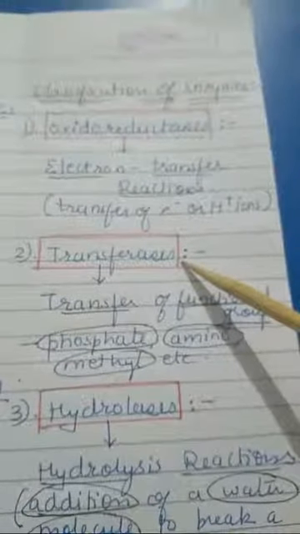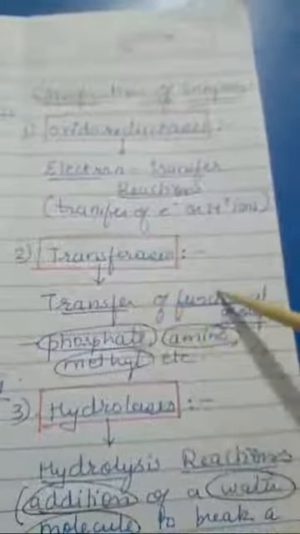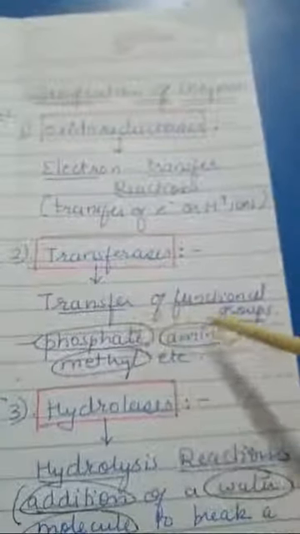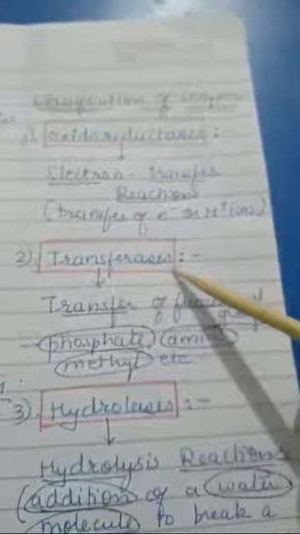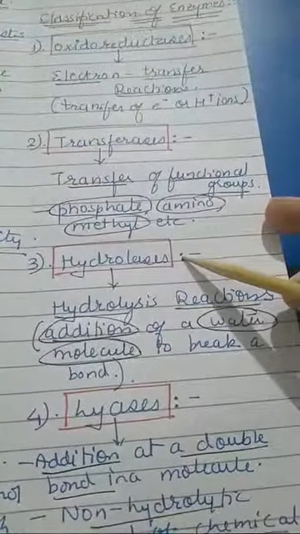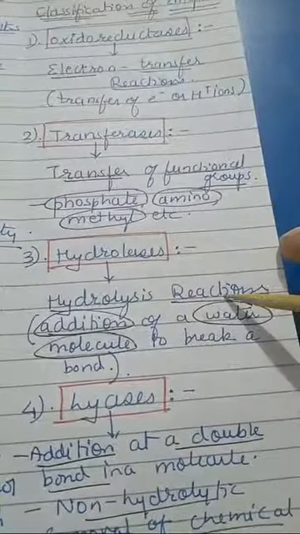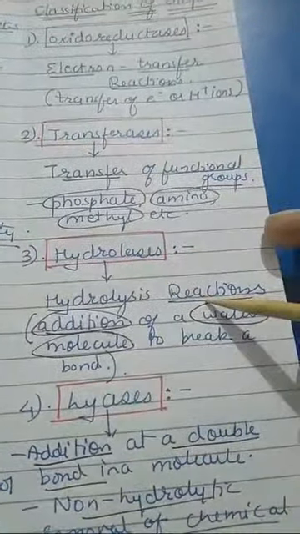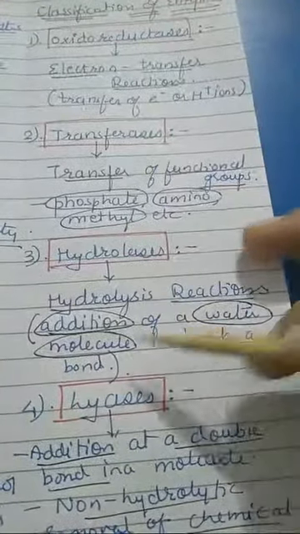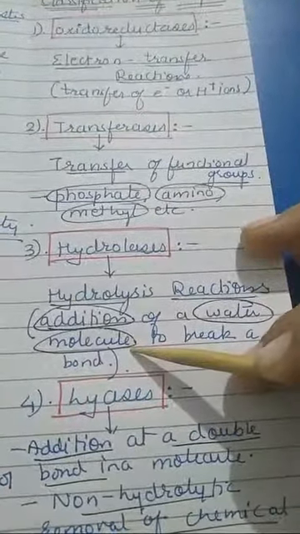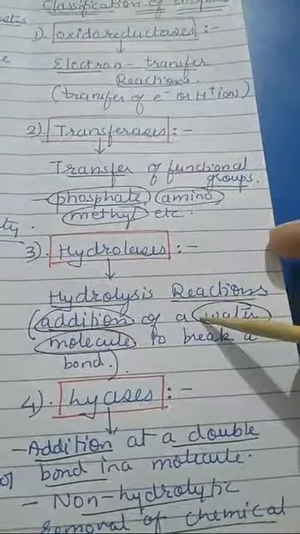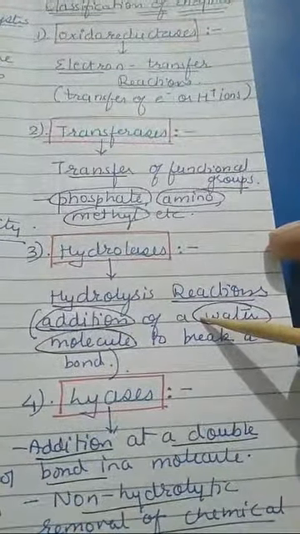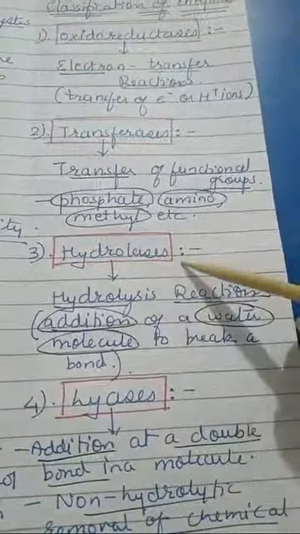Next is transferases. Transferases are those enzymes which transfer functional groups: phosphate group, amino group, methyl group, etc. They get transferred onto a molecule with the help of transferases. Next category of enzymes are hydrolases. They carry out the hydrolysis reaction, meaning addition of a water molecule to break a bond. Wherever the double bond is there, that is broken, and a water molecule is added at the place of the broken double bond. Such reactions are carried out by hydrolases.